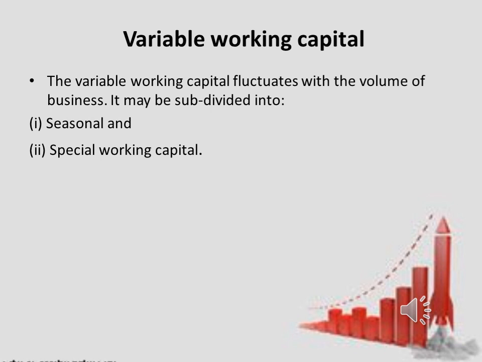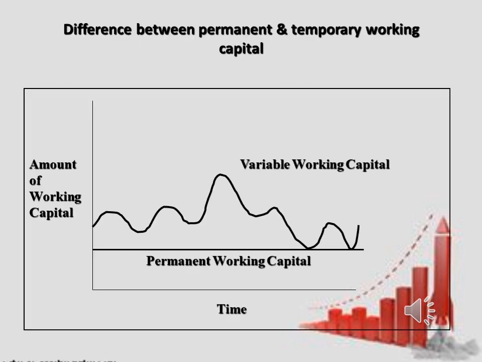Now, what is the difference between the permanent capital and the variable working capital? The distinction between both is important in arranging the finance for an enterprise. Permanent working capital should be raised in the same way as fixed capital is procured. As we can clearly see in this diagram, the permanent working capital is constant over the period of time, whereas the variable working capital is increasing or decreasing as per the demand of various times.